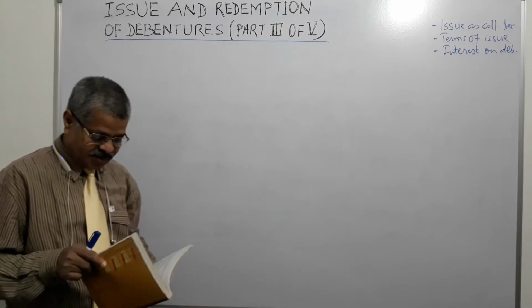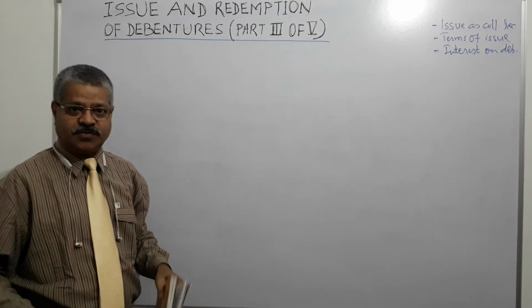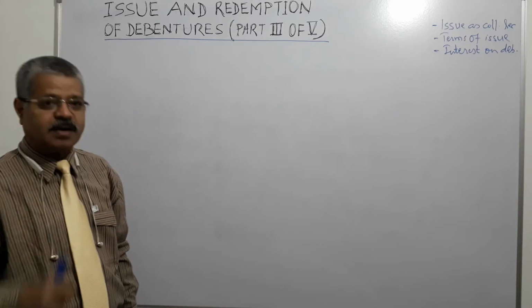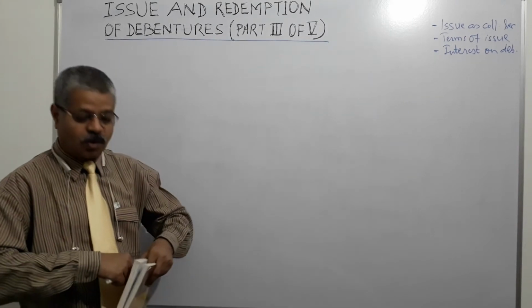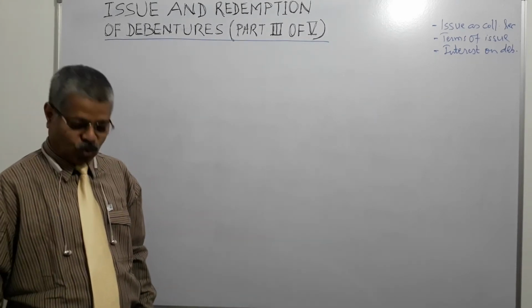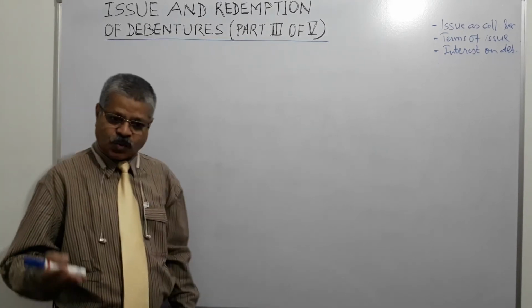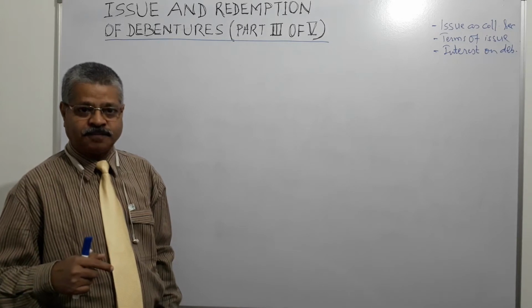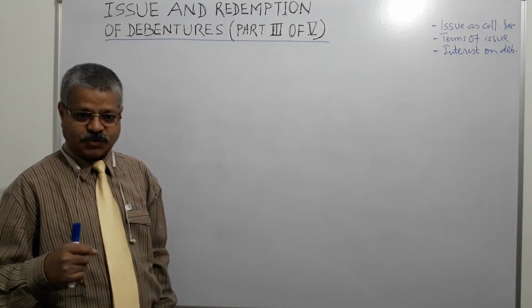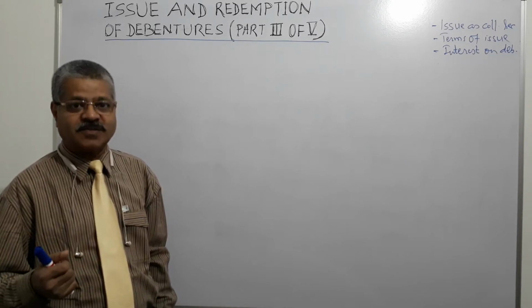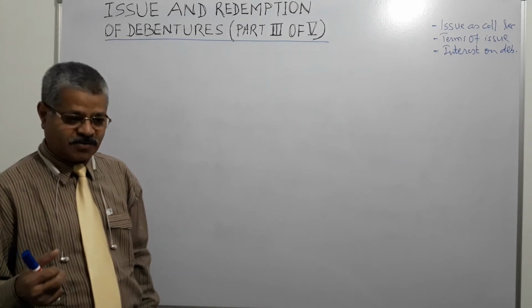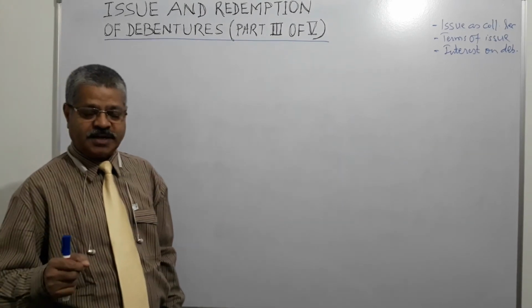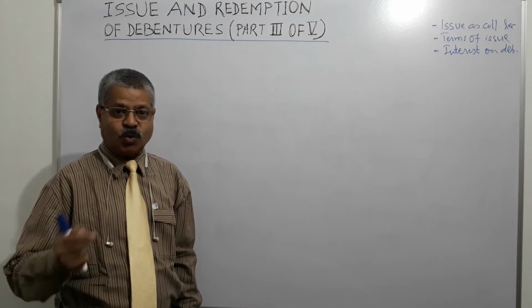Issue as collateral security. What is collateral security? Suppose a company raises loans of 1 crore. So whatever assets are financed by the bank or financial institution, they are called primary security. Primary security means that security which is created from the loan availed.